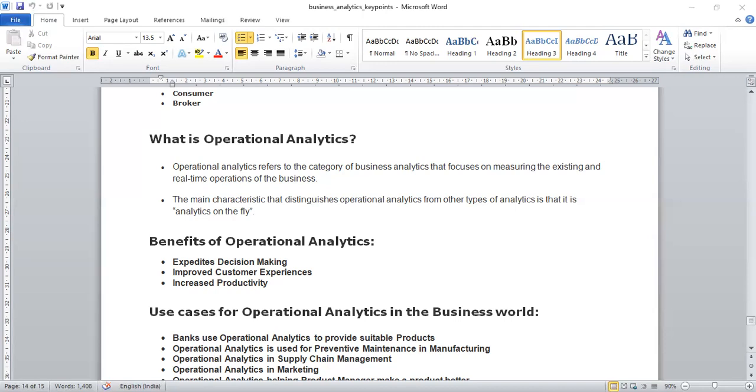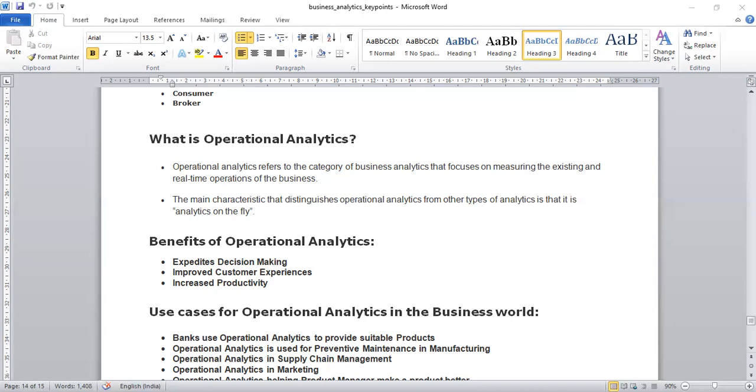Okay, so operational analytics is a very specific term for a type of analytics which focuses on improving existing operations. This type of analytics involves the use of various data mining and data aggregation tools to get more transparent information for business planning.